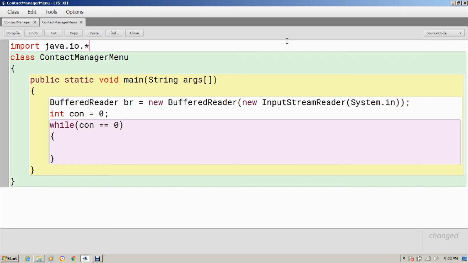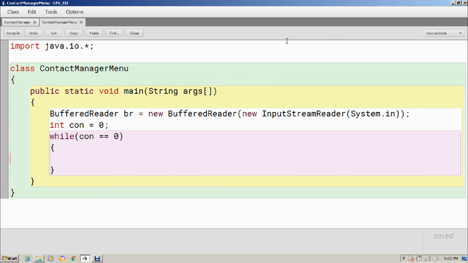Okay, fine, and what I am going to do here, first of all I have to show the menu, so I will show the menu. Here I will print, this is just for output. Contact manager menu.